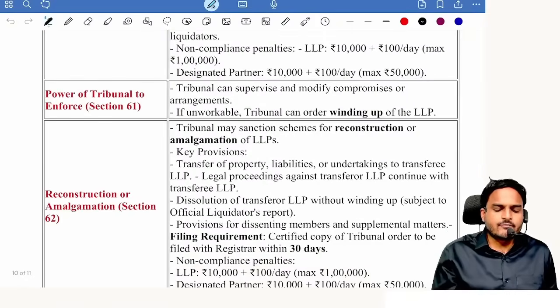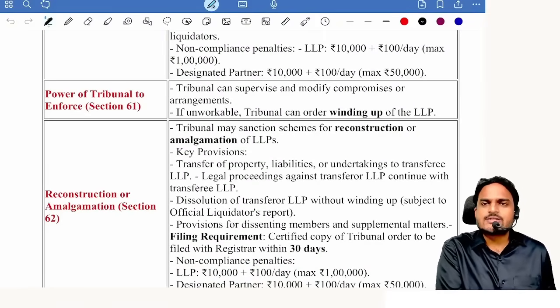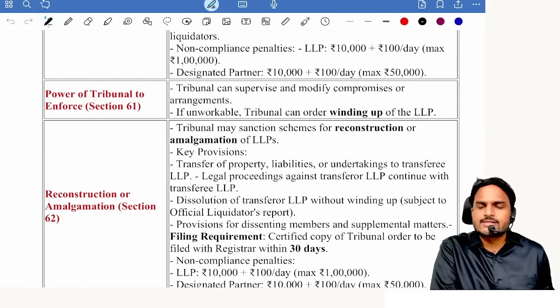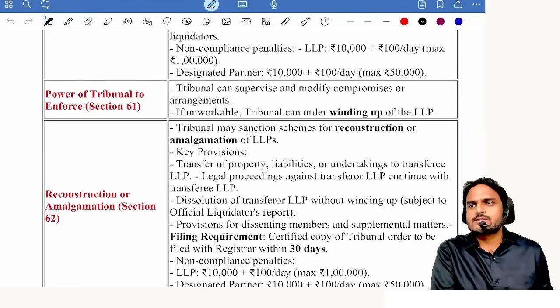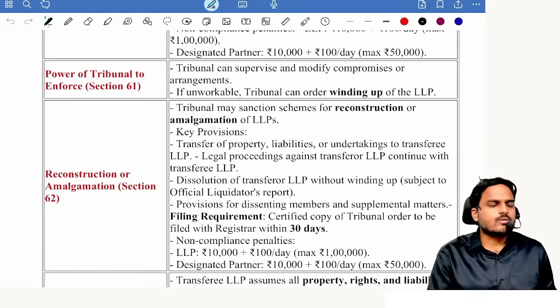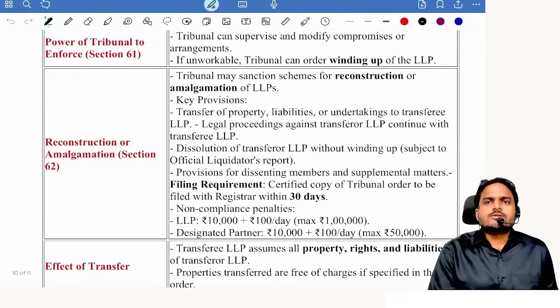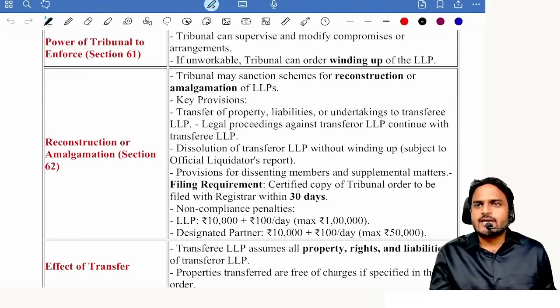Next one, power of the Tribunal. In addition to passing an order, the Tribunal can also supervise and modify compromises and arrangements depending on the situation. If unworkable, the Tribunal can order the winding up of the LLP. Reconstruction or amalgamation: here you will find two LLPs, the transferor LLP and the transferee LLP.